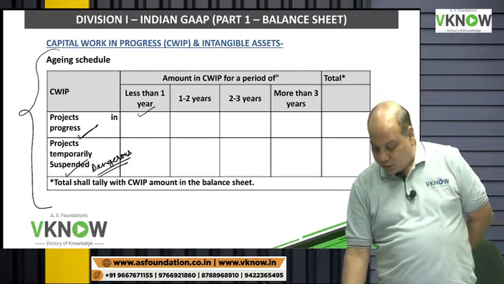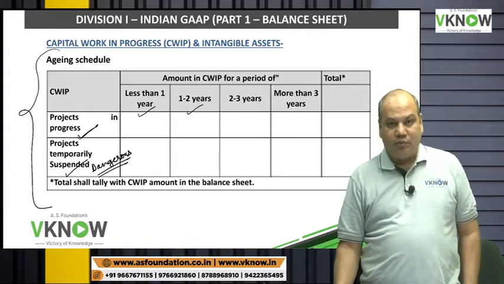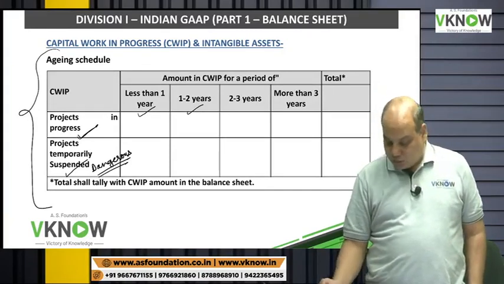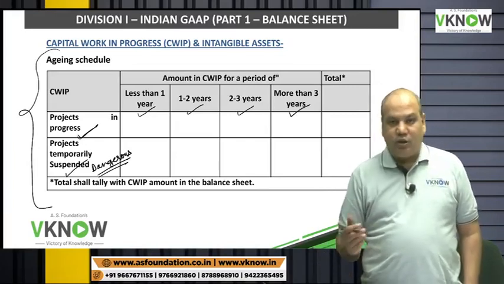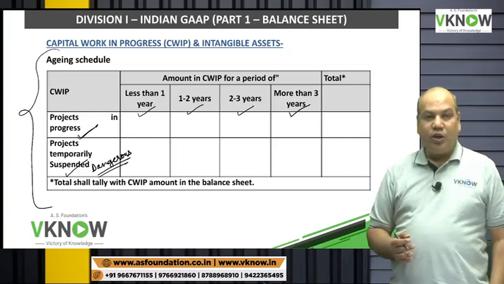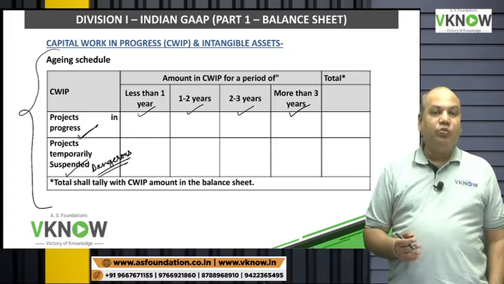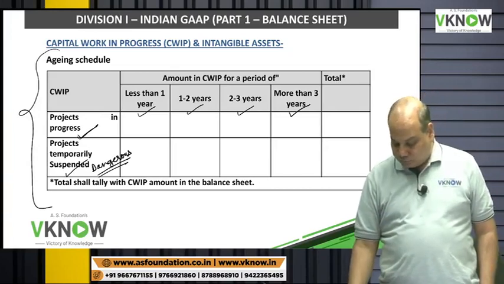You have to divide that time wise: less than 1 year, 1 to 2 year, 2 to 3 year, more than 3 year. So you have started constructing some capital asset and it is more than 2 years, it is more than 3 year. Give disclosure.